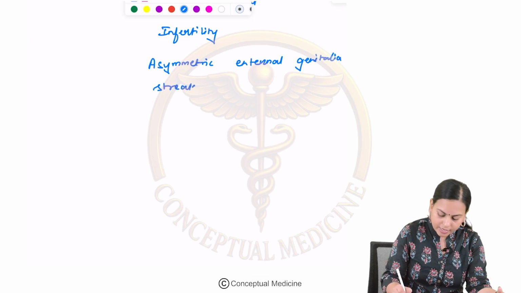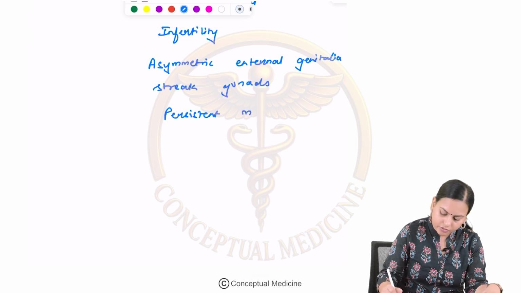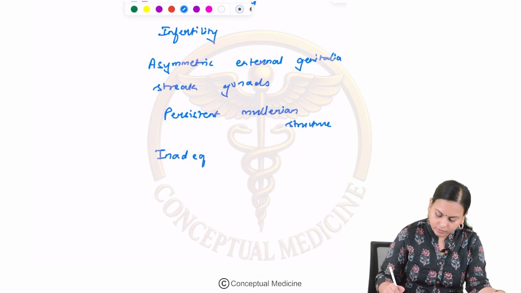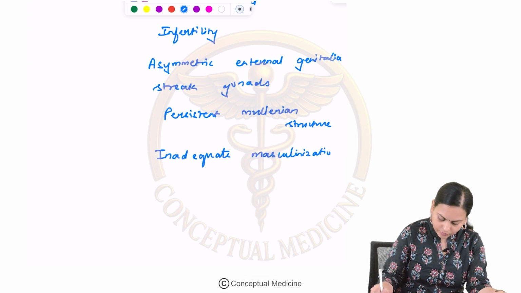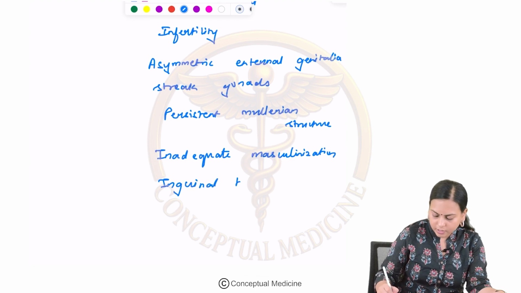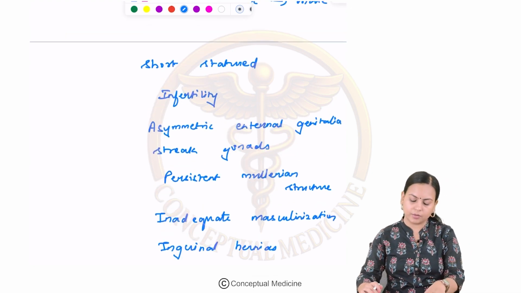They will have streak gonads as well. There are persistent Müllerian structures, inadequate masculinization, and they can also present with inguinal hernias. Clear? So this is how they present.